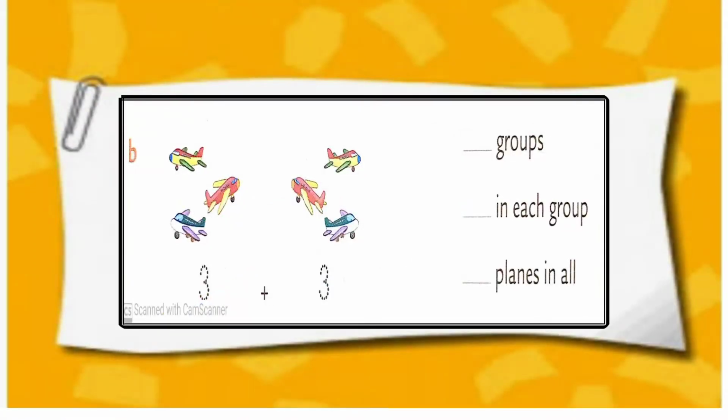Sum number B, 2 groups of plane, 3 planes in each group. 3 plus 3, 6 planes in all.